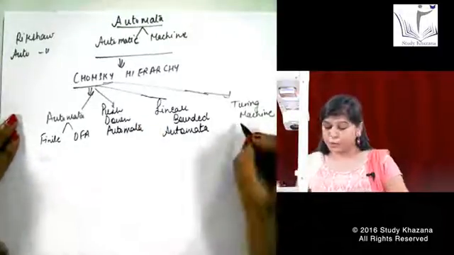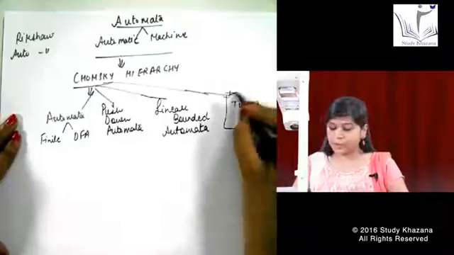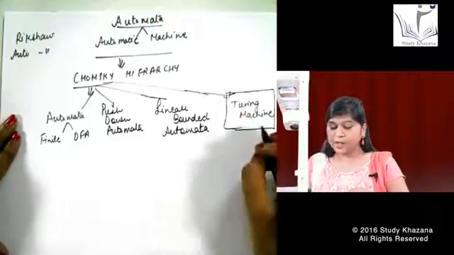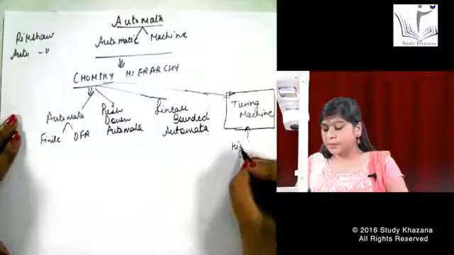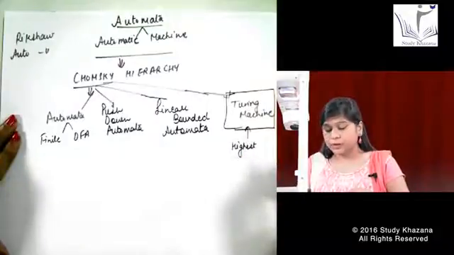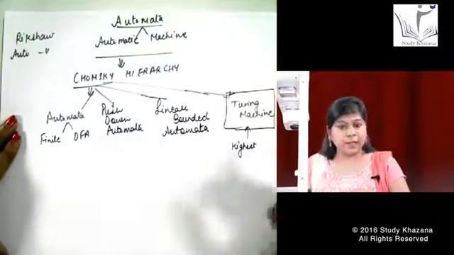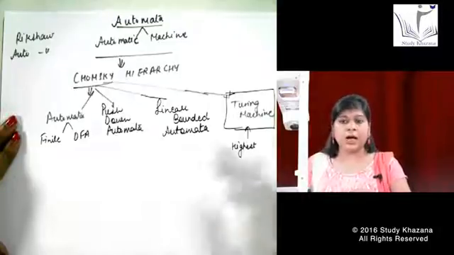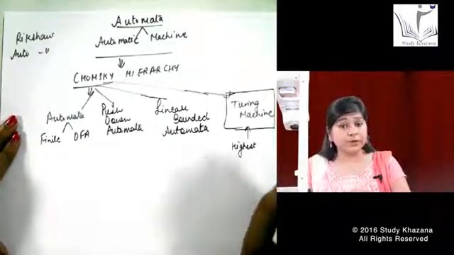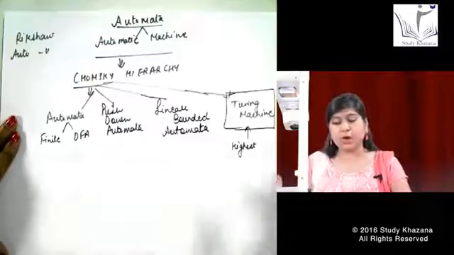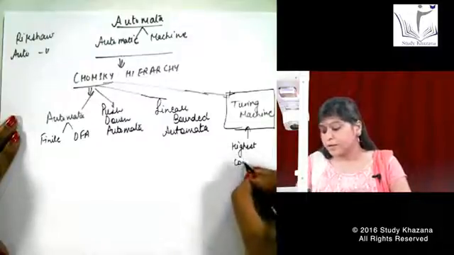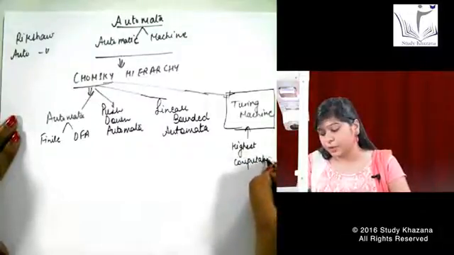The first question that comes in paper 2 is which machine has the highest computable power. The highest computable power is of the Turing machine. The thing I talked about earlier, like the satellite launching, the rocket launching, and if I am talking about robots, anything related to artificial intelligence, it is Turing machine only.